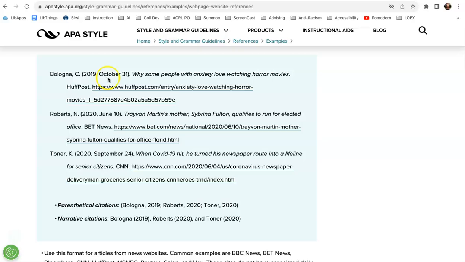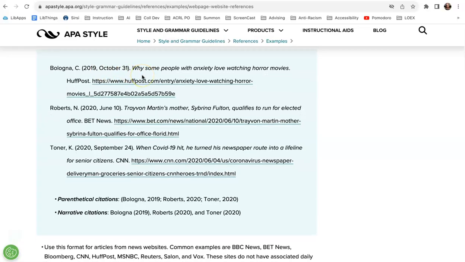Your date will come next, and it will be in this format, using as much information as you have. Sometimes you will only get a year, sometimes you will only get a month and a year, and sometimes you'll get an entire date. So your year first, comma, month spelled out, and the day of that month, in parentheses with a period. Next comes the title of that page.